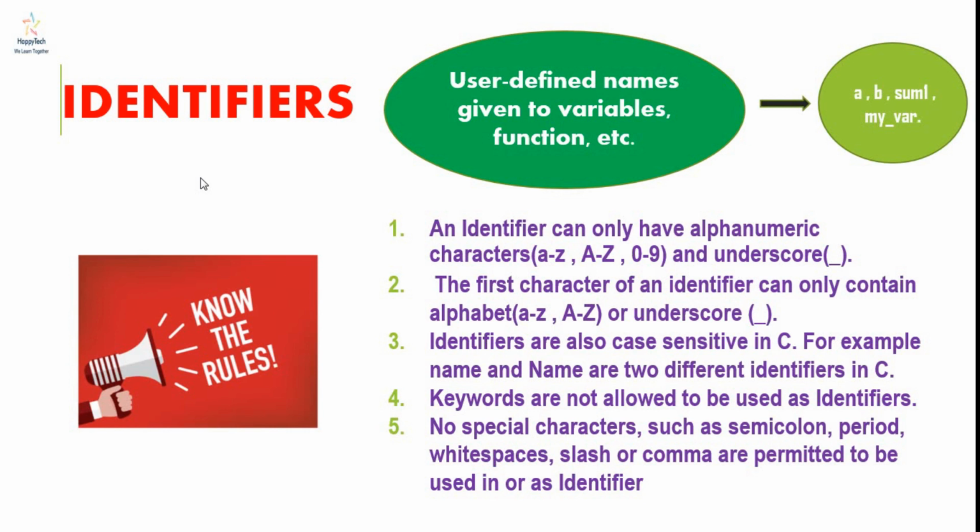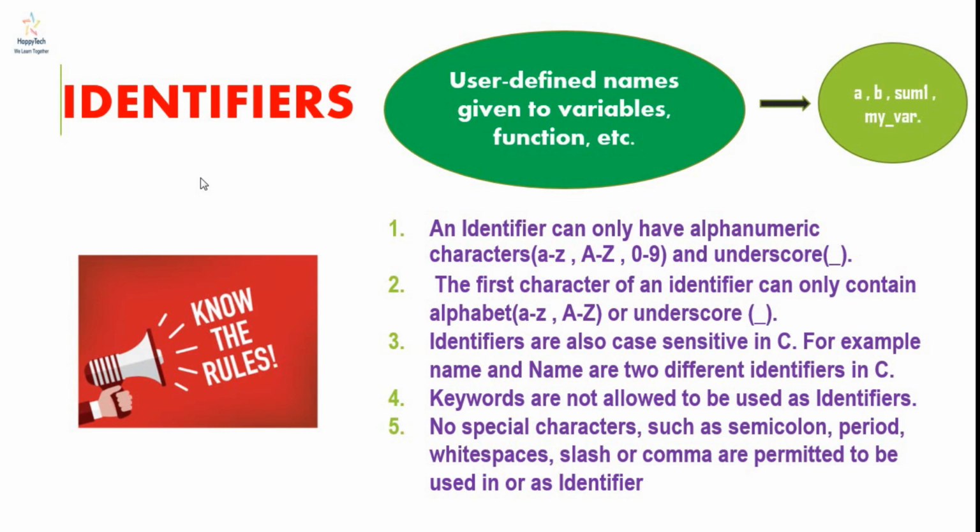But there are some rules to name any identifier. The rules are that we can use only alphabets, characters, and underscore in an identifier. Also, the first character of an identifier can be an underscore or A to Z. Identifiers are case sensitive, means if small a and capital A are written, then they both are different.